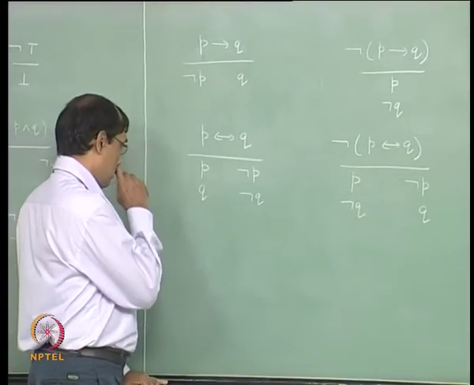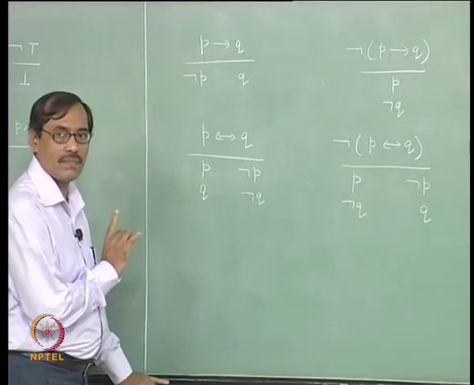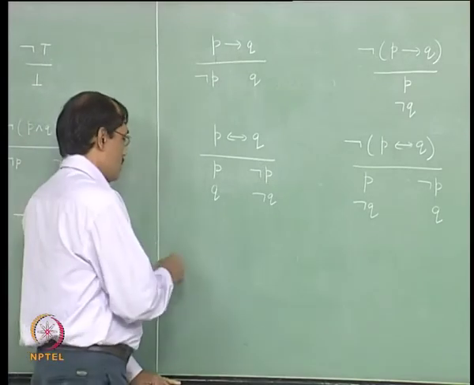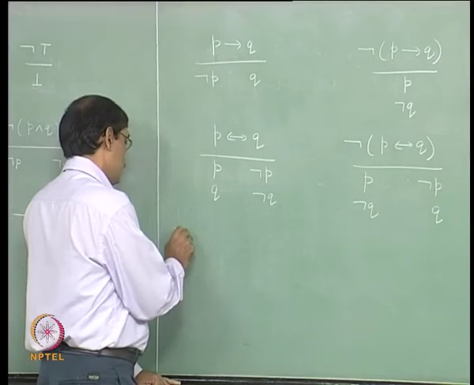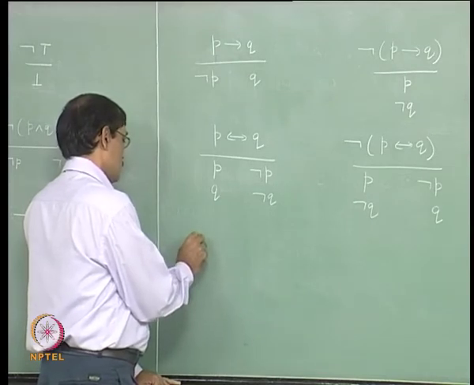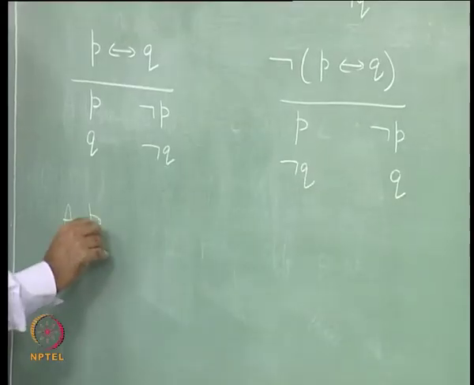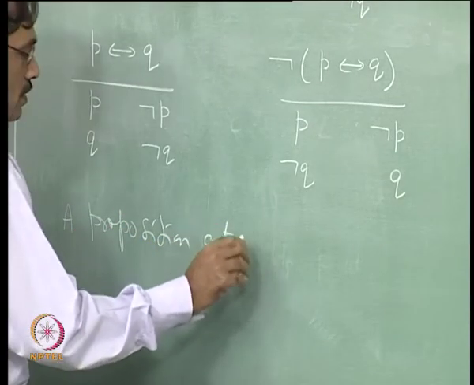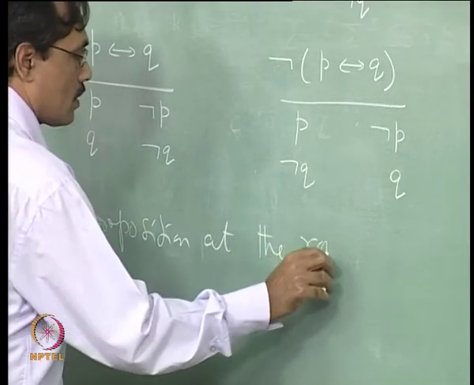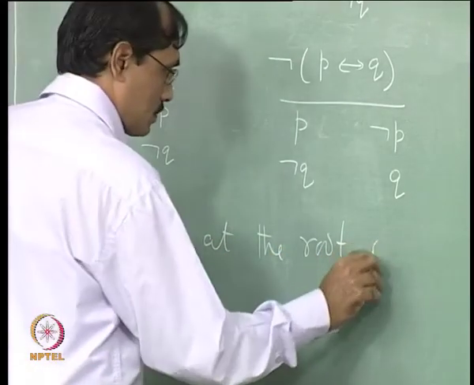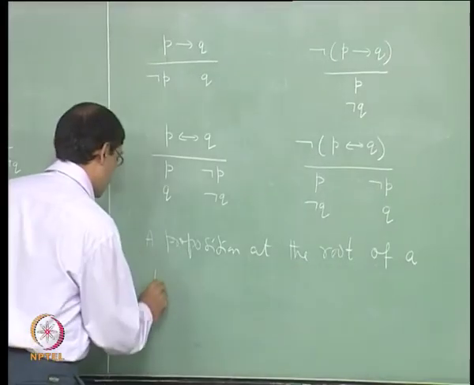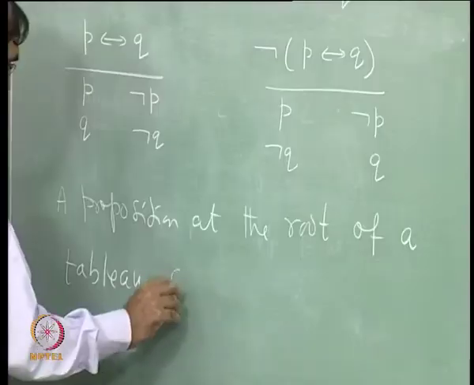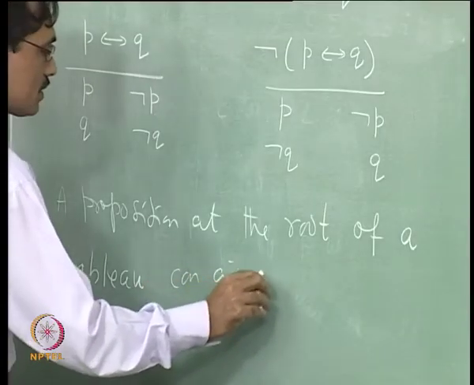First thing is, you have the tabular rules, then you have to say how to expand the tabula. Okay. So there, a proposition at the root of a tabula can give rise to a tabula.